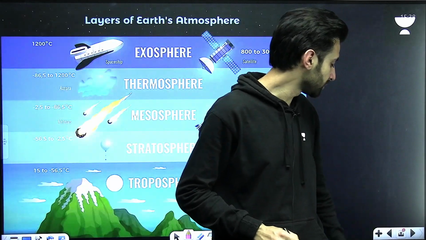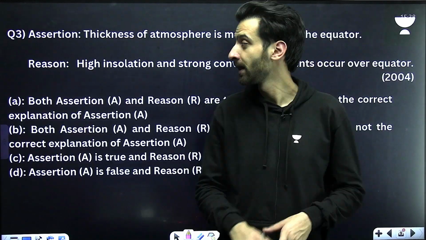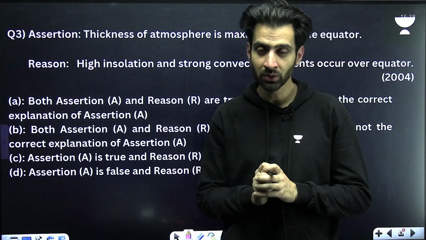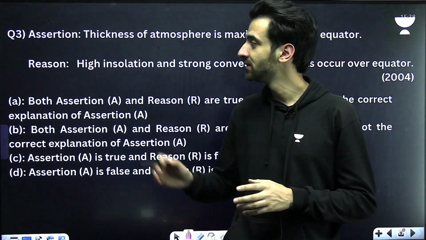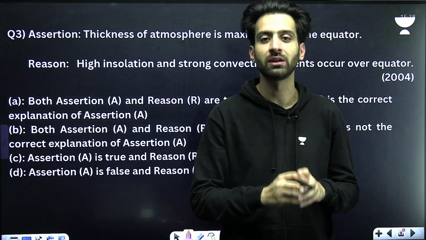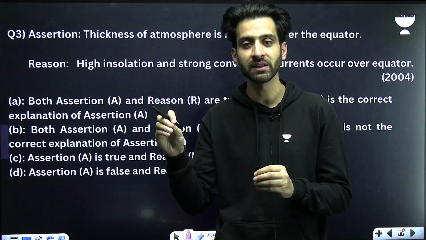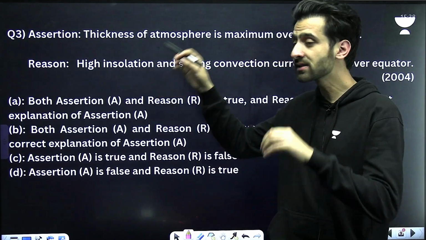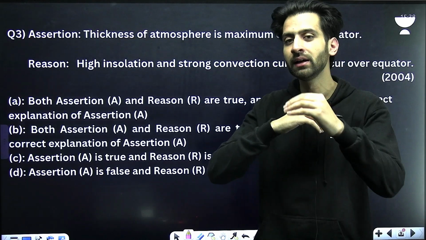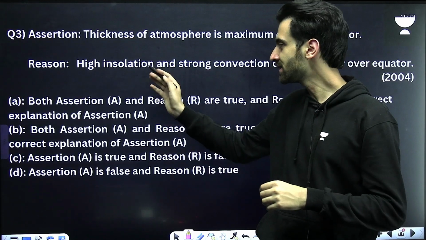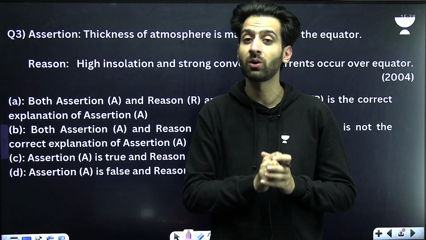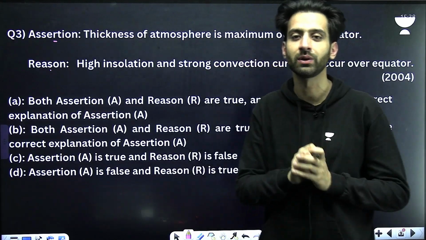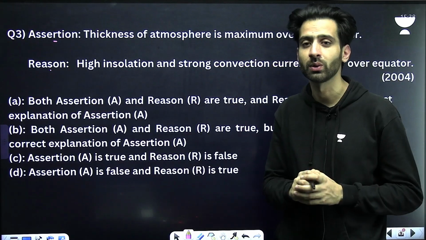Now coming to another question, that is question number 3. This is very important because this is an assertion and reason question. If you don't know about the assertion and reasons, then in these kinds of questions, there are 2 statements. You have to see if the first statement is correct, then if the second statement is correct, and is the second statement correctly explaining the first? Is the second statement the correct explanation of the first statement? So assertion and reason is how you have to tackle these questions. Now, let us start with the question.